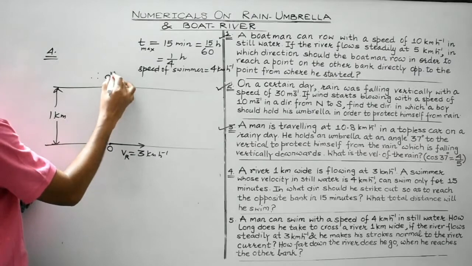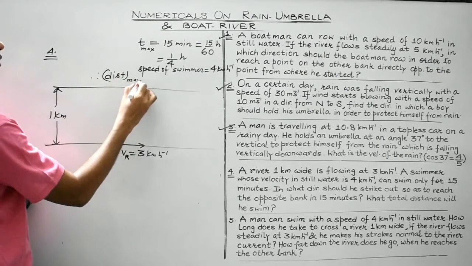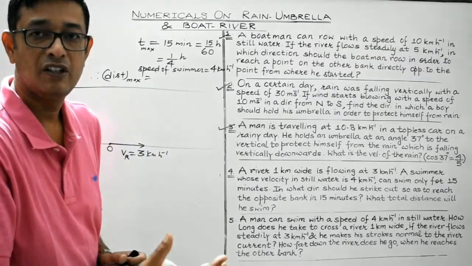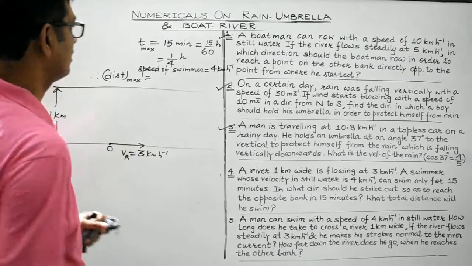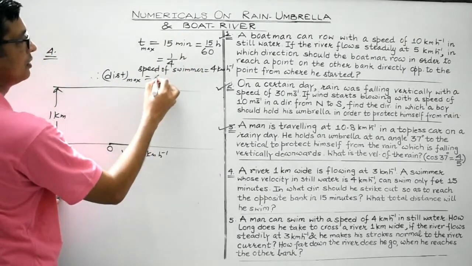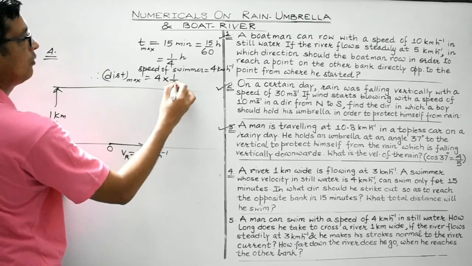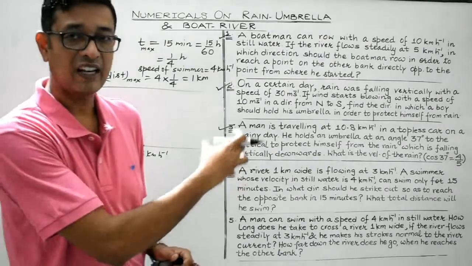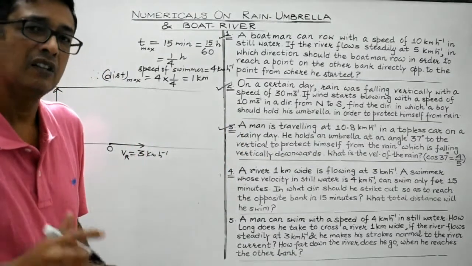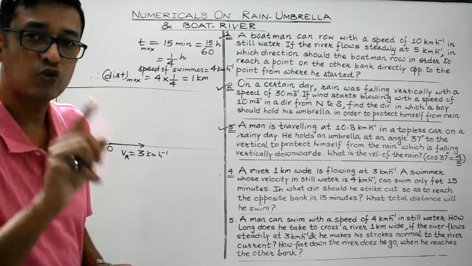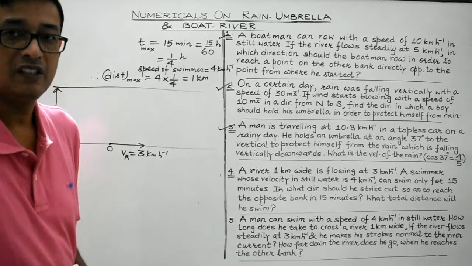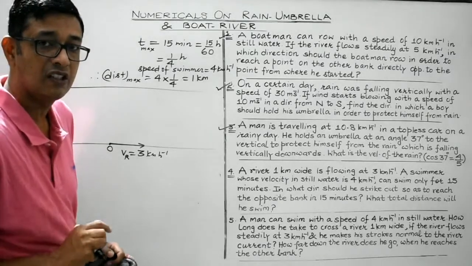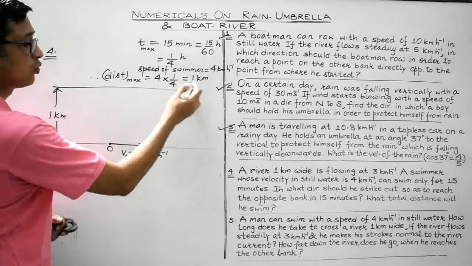Therefore, the maximum distance which he can swim in a maximum of 15 minutes will be given by speed into time. That is 4 kilometer per hour multiplied by 1 by 4, that is 1 kilometer. So students, what we have extracted from the question is that the maximum distance the swimmer can swim is 1 kilometer. As a result, the width of the river is given to be 1 kilometer. Therefore, the maximum distance he can swim is 1 kilometer.